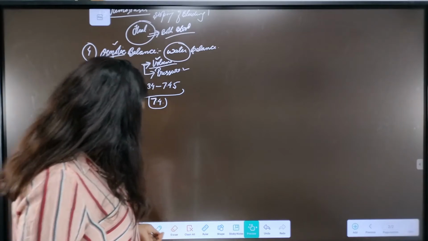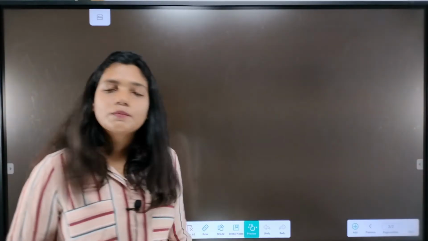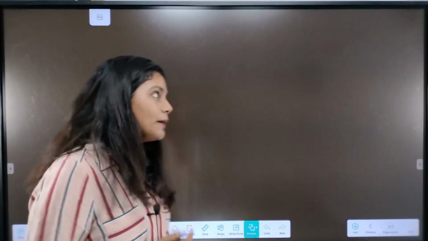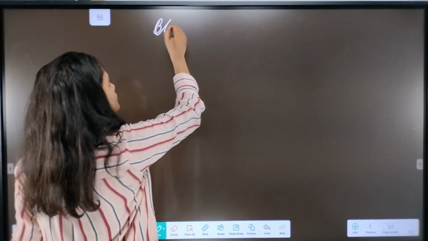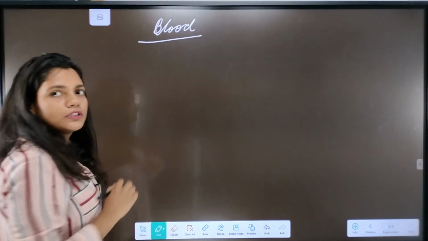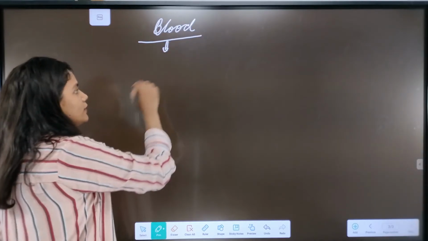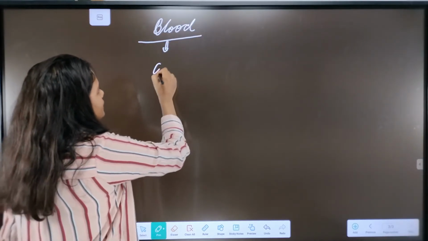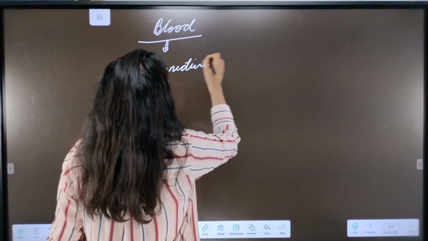Okay, so after this about the functions, we will discuss blood in a biological way. So let's see biologically what is blood. Biologically what is blood? So if you see, biologically blood is the connective tissue.